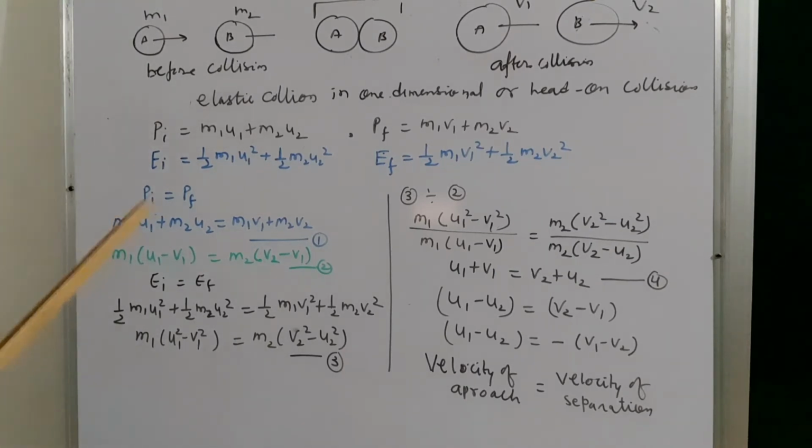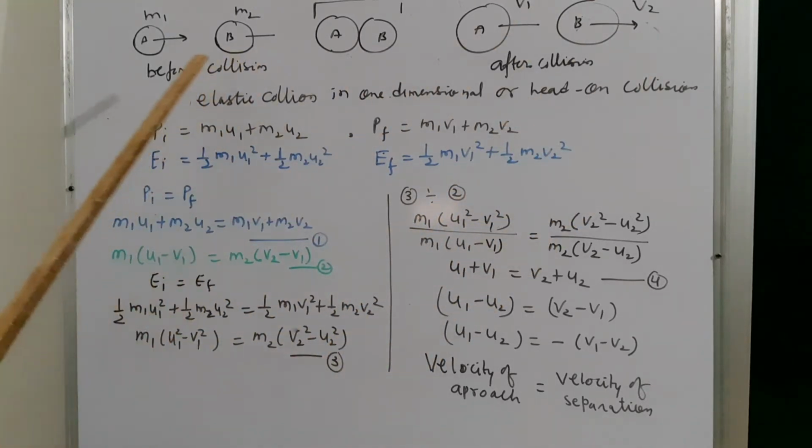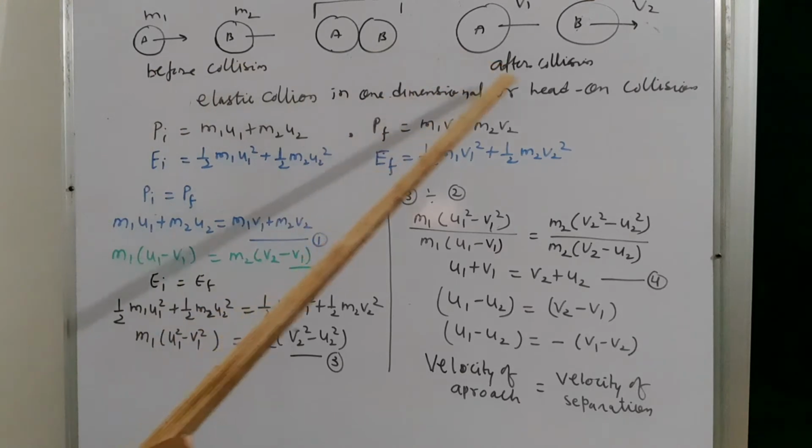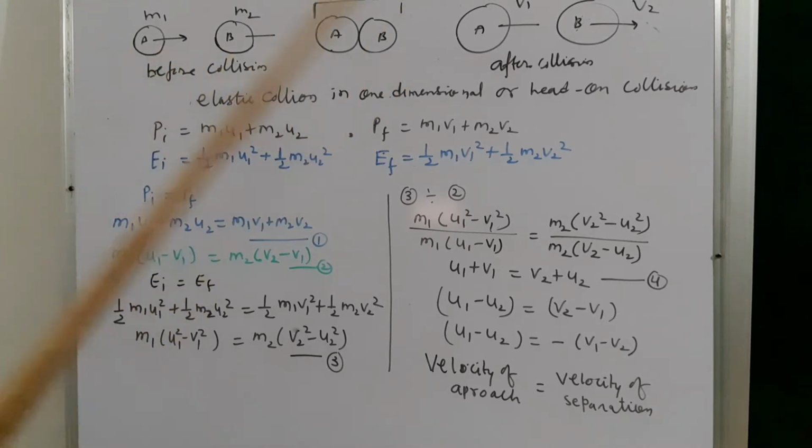Okay, we will discuss elastic collision in one dimension, or head-on collision. It means before collision and after collision, the centers of mass remain in the same line.